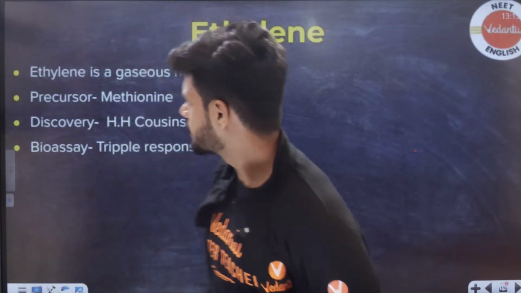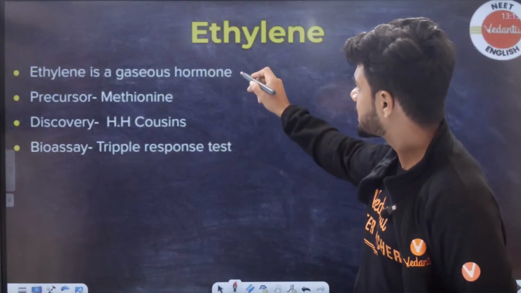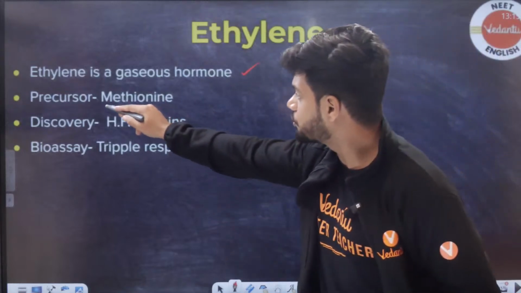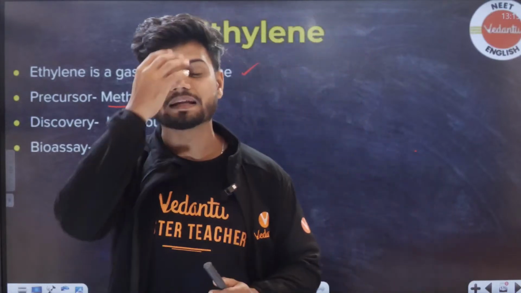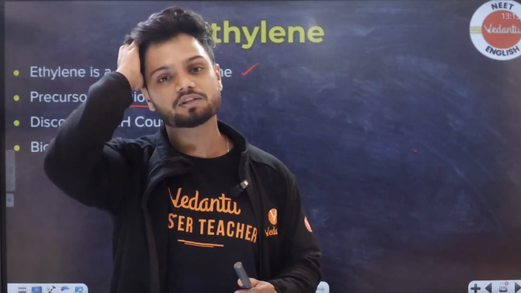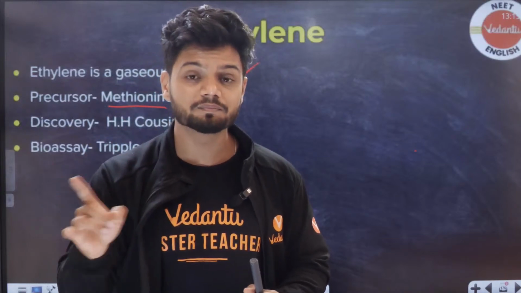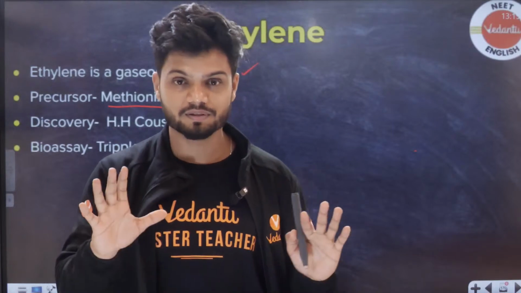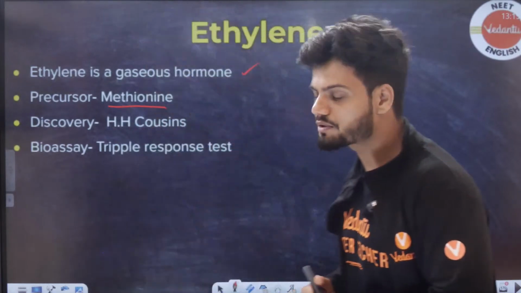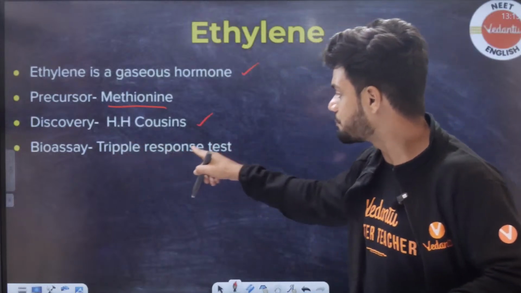For example, let's get over with the first basic information. Gaseous hormone, done. Methionine is a precursor. So again, see, ethylene is also derived from an amino acid, similar to how auxin is derived from tryptophan. Same, an amino acid derivative. Discovered by H.S. Cousins. Bioassay is called the triple response test.